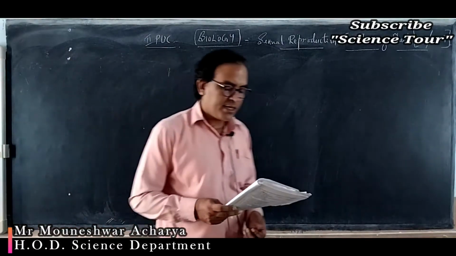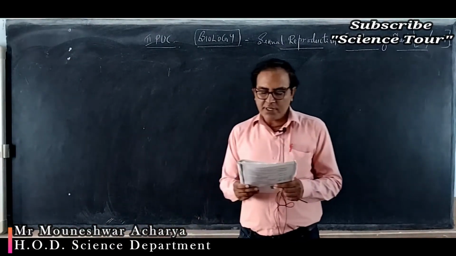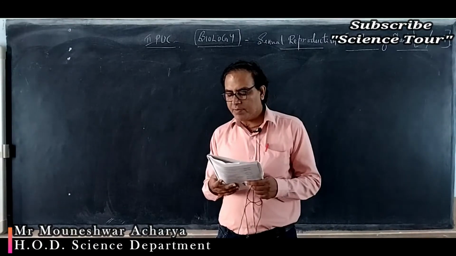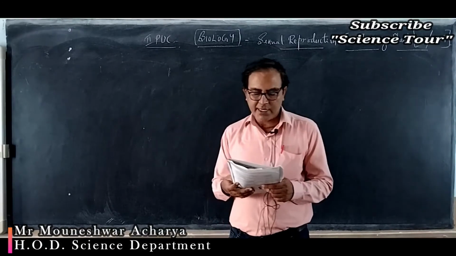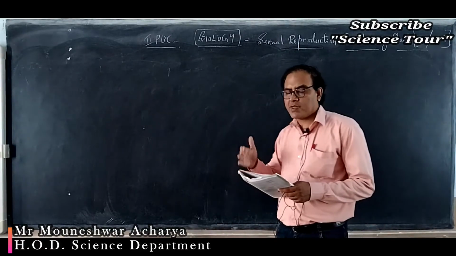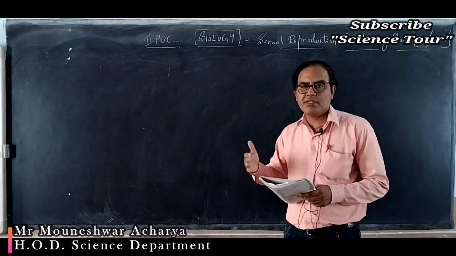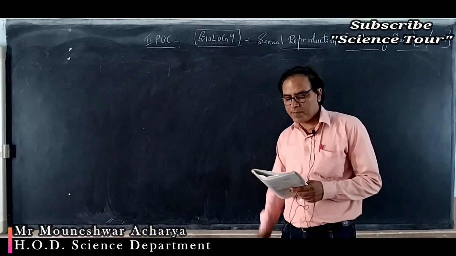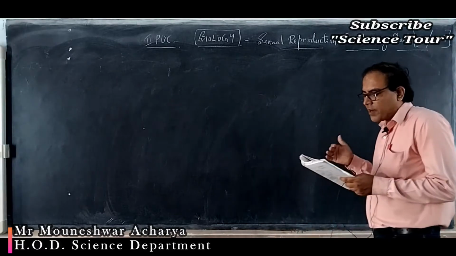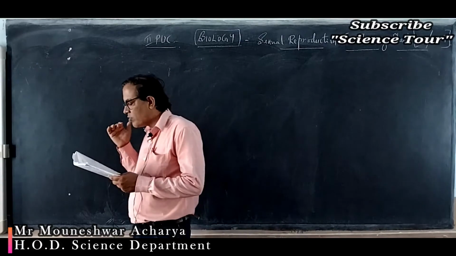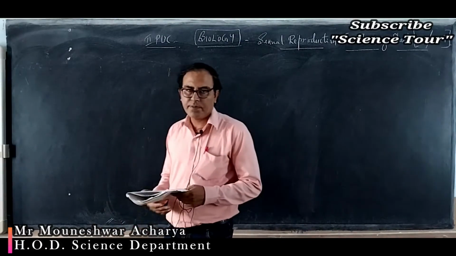Question number 13. From among the situations given below, choose the one that prevents both autogamy and geitonogamy. So I will continue with the same worksheet. After question number 12, we start with question number 13. From among the situations given below, choose the one that prevents both autogamy and geitonogamy.